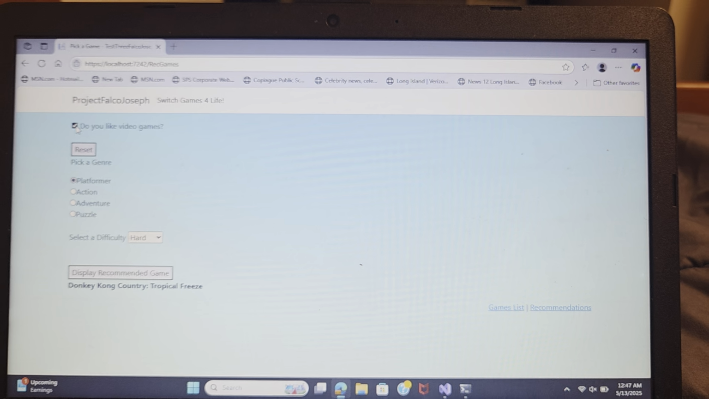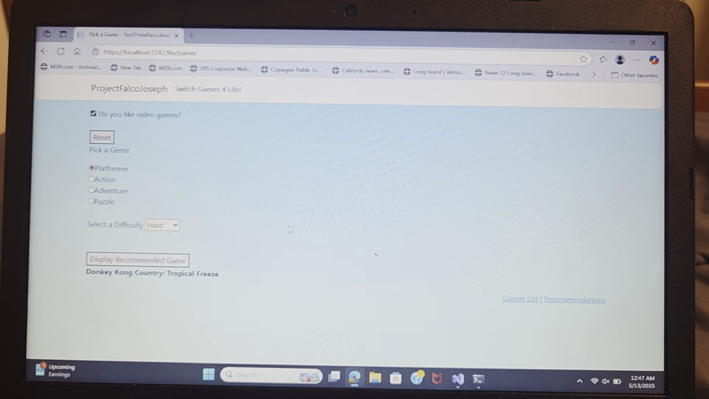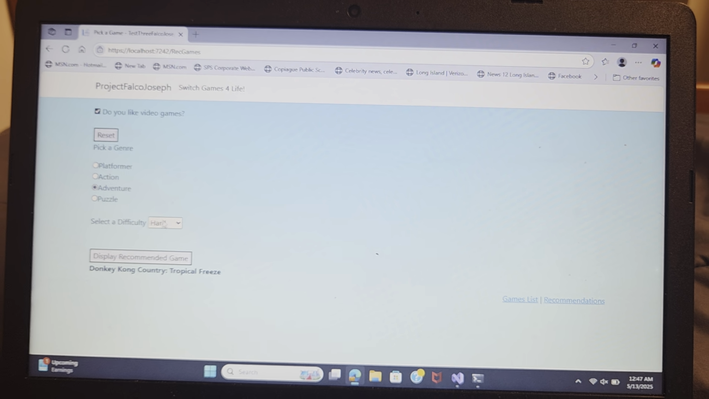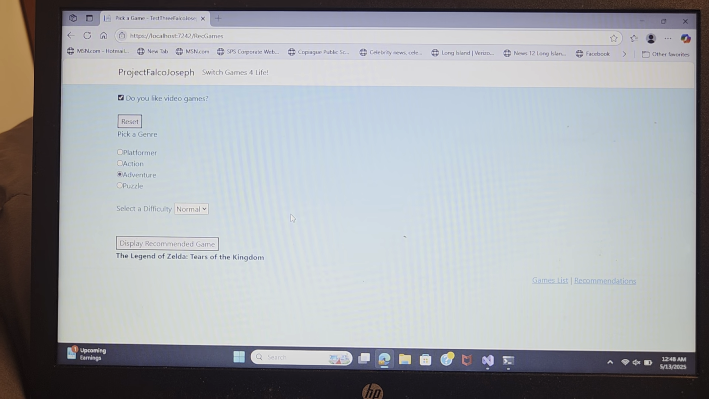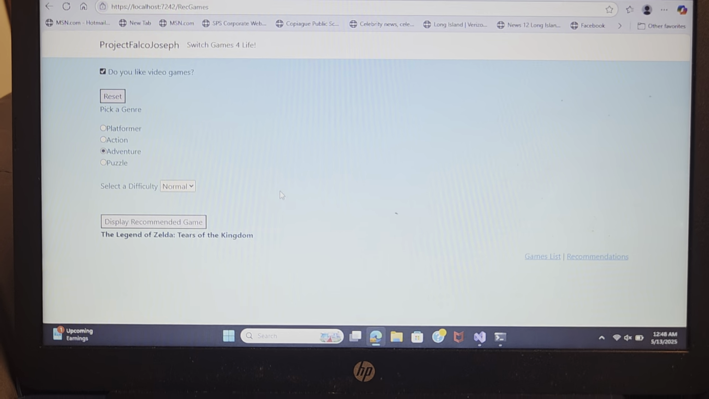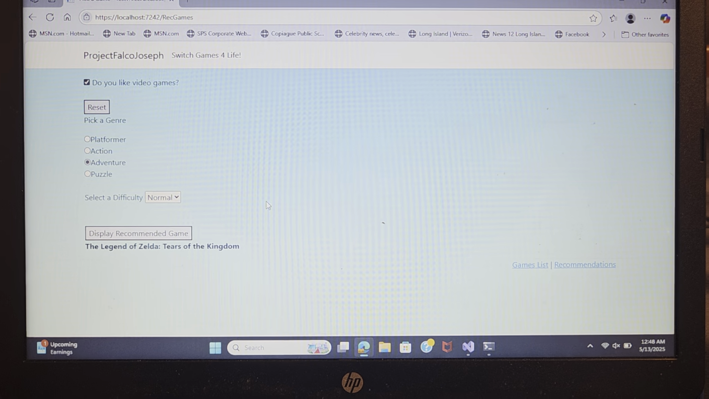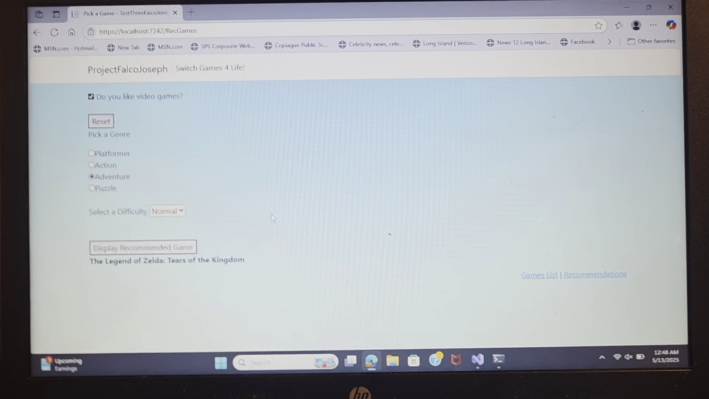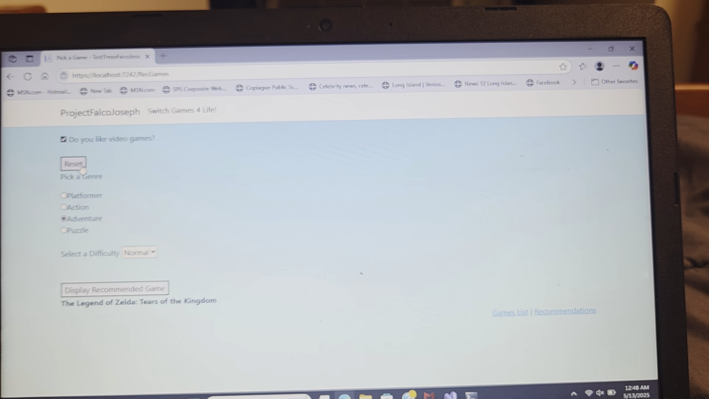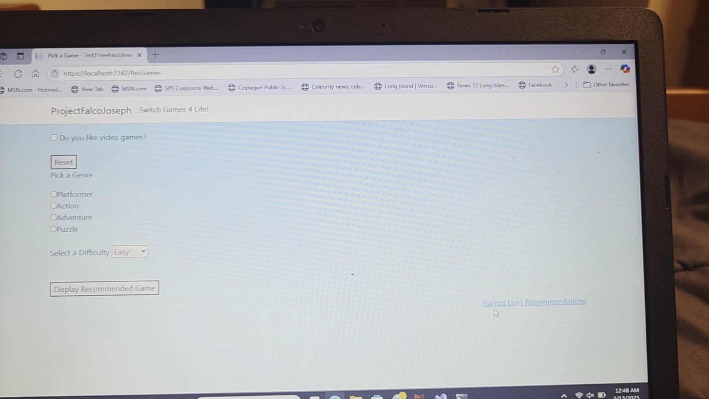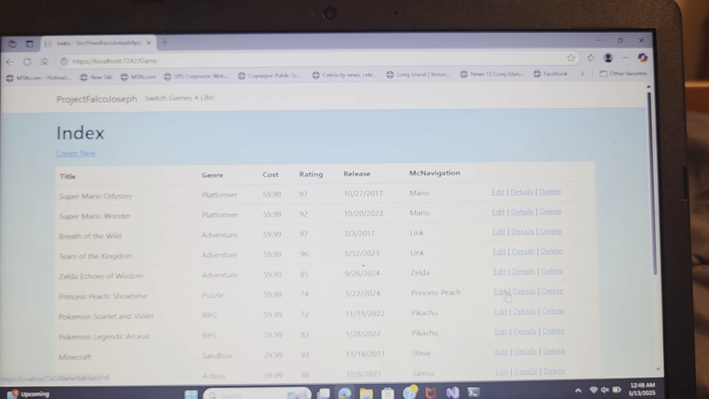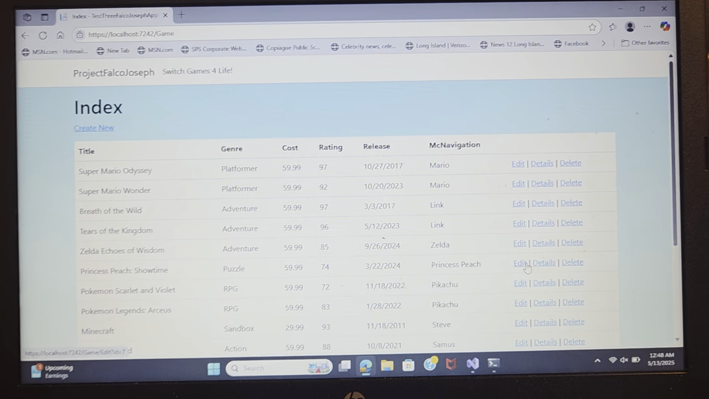And obviously, as someone who likes video games, any of these options are extremely intriguing. You go to Adventure, Normal, bam! Nice, fun little game I personally recommend myself. But, of course, if you want to reset the entire website, we have a reset function built in that we can press real quick. Bam! All that's gone.